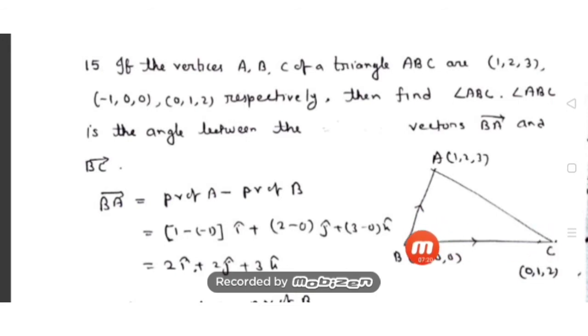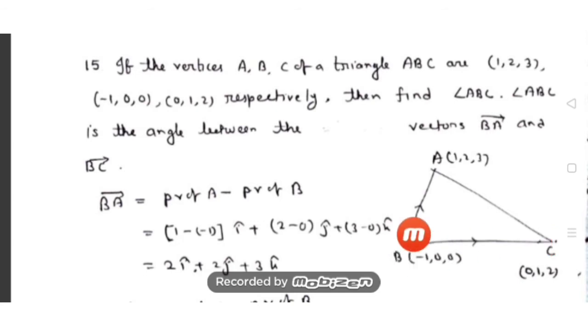Then what is required is to find angle ABC, meaning this angle we have to get. And you know this angle means it is the angle between the vectors BA and BC. It is provided in the question, but in the exam generally this is not given. Usually, as soon as it says ABC, you have to find the angle yourself. So your angle is ABC, this angle. You draw the figure and you will understand it.